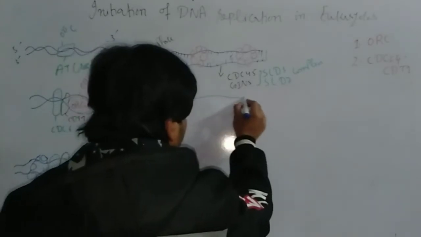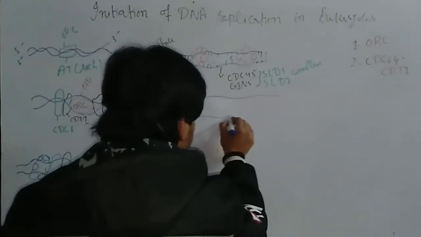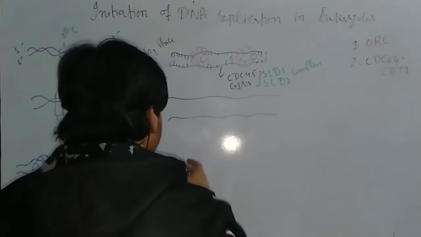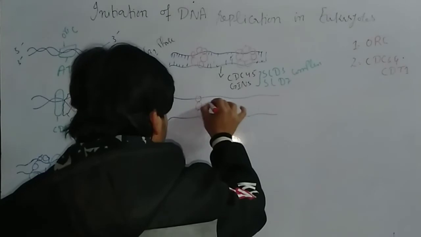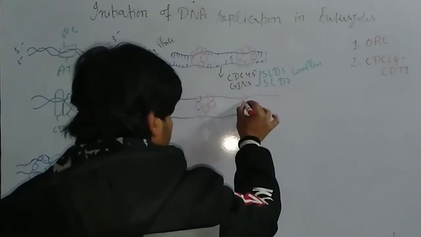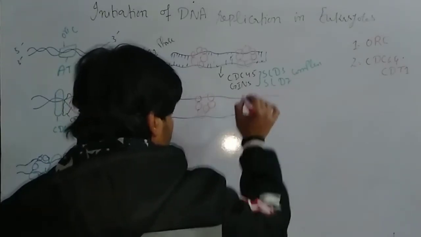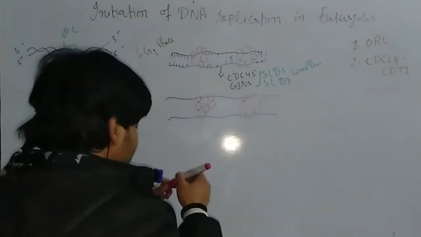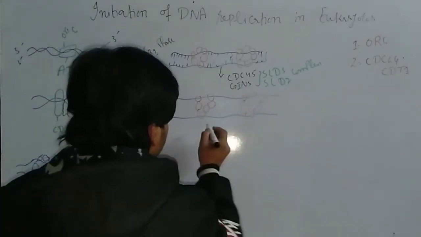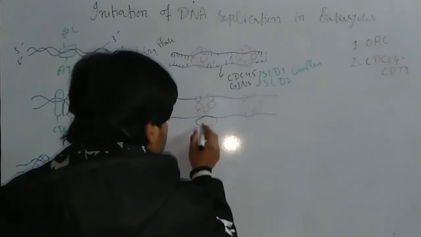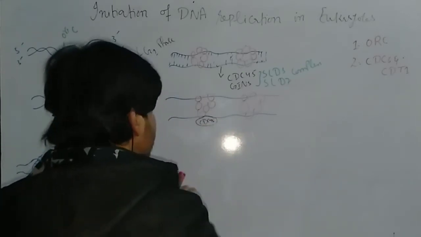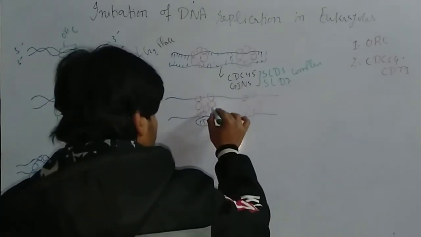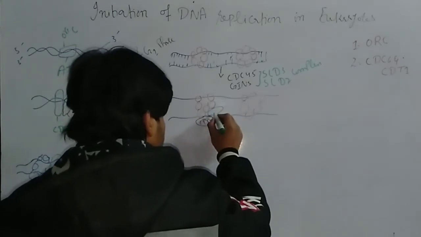So let me draw again the DNA molecule. In this DNA molecule we have the MCM, and with this MCM we have CDC45, and this green is GINS.